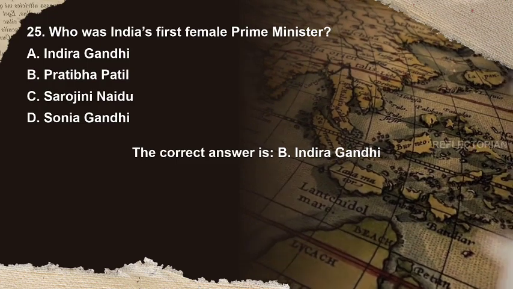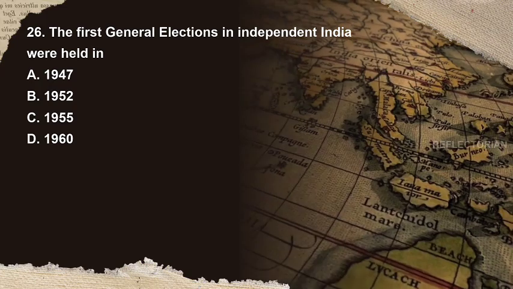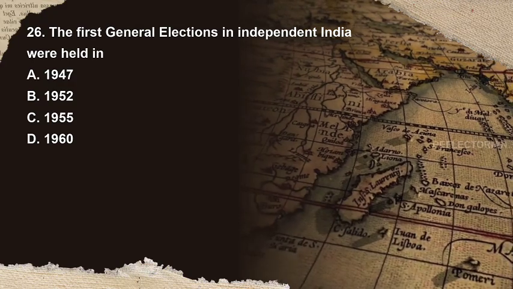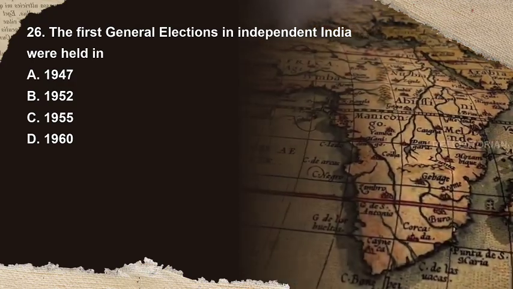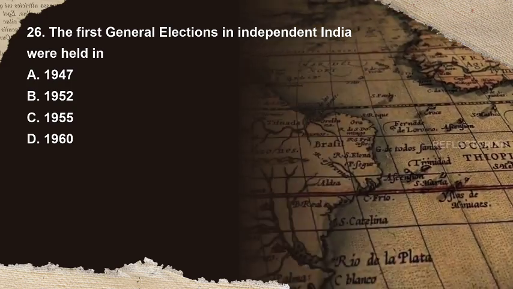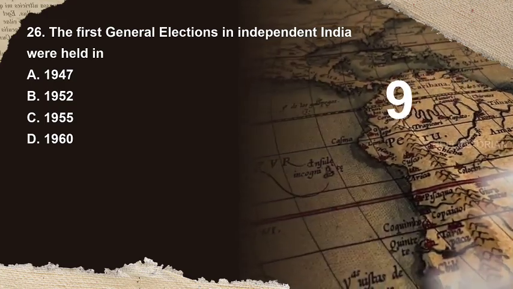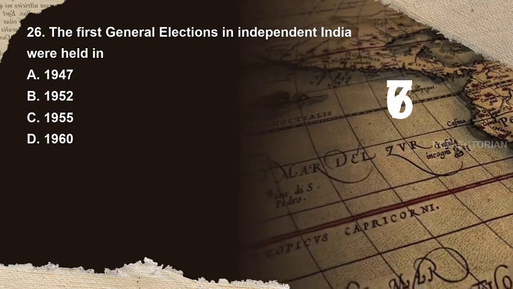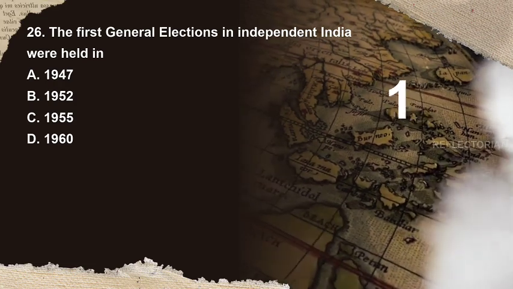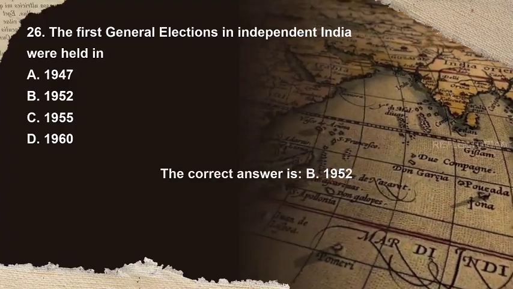The correct answer is B. Indira Gandhi. Question 26. The first general elections in independent India were held in. Options are A. 1947, B. 1952, C. 1955, D. 1960. You have 10 seconds to answer. The correct answer is B. 1952.